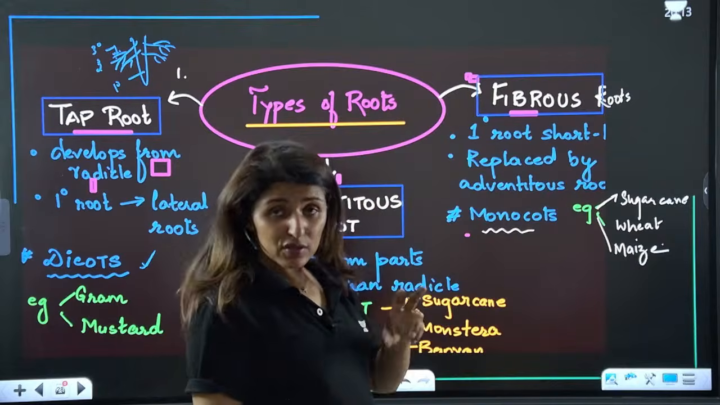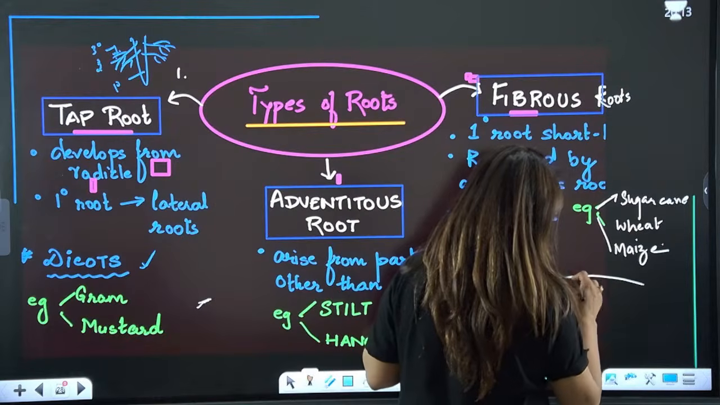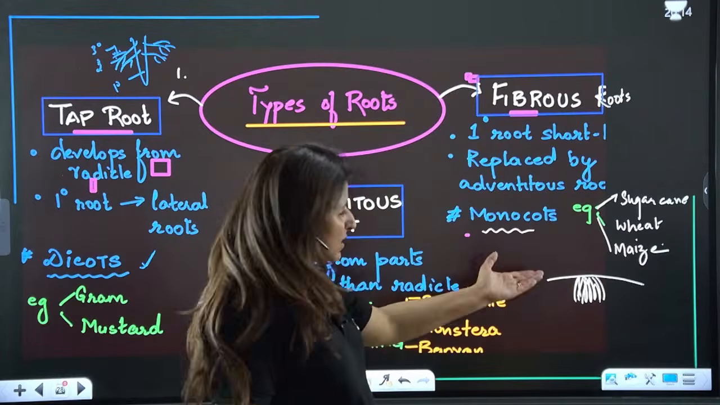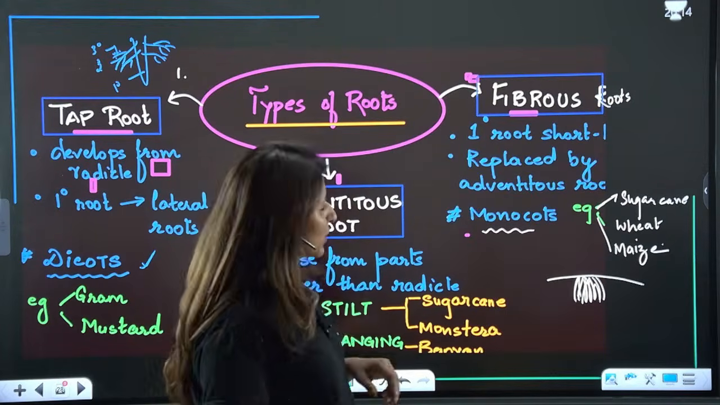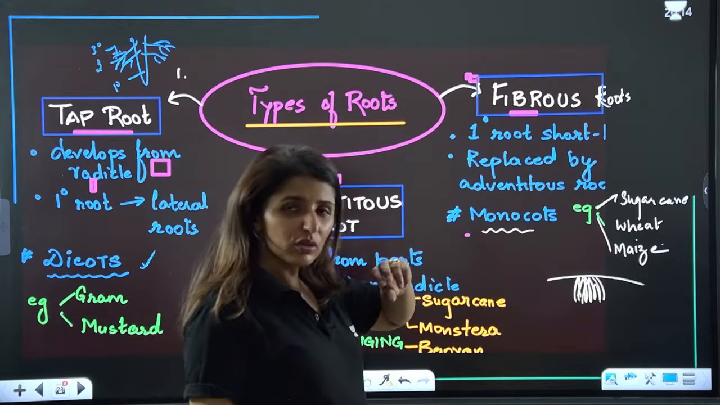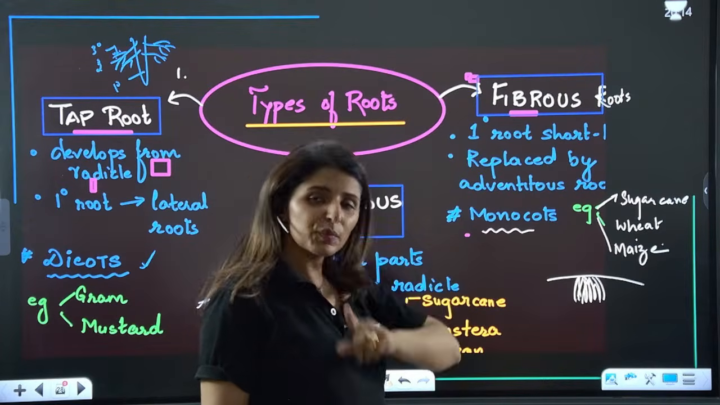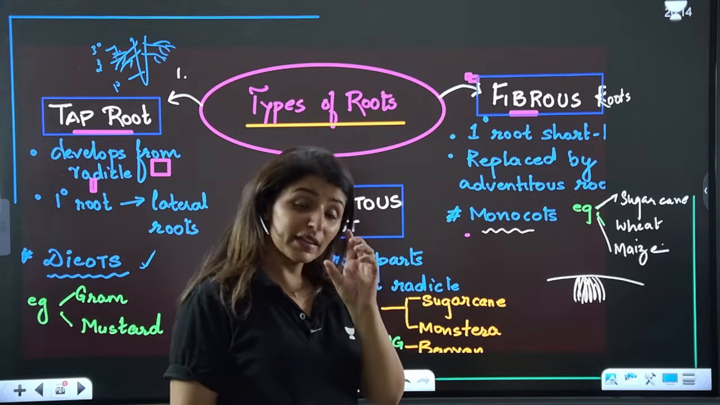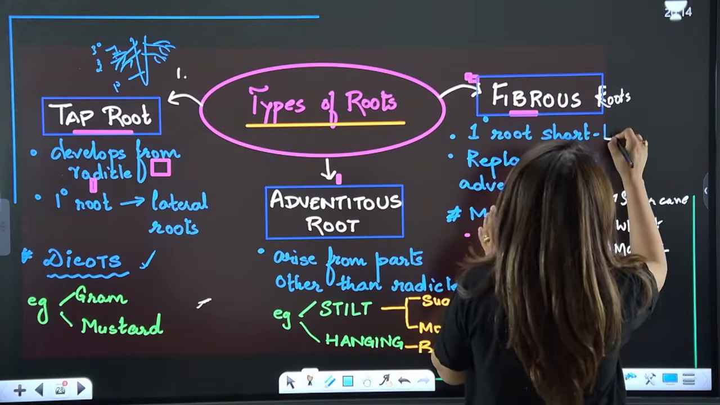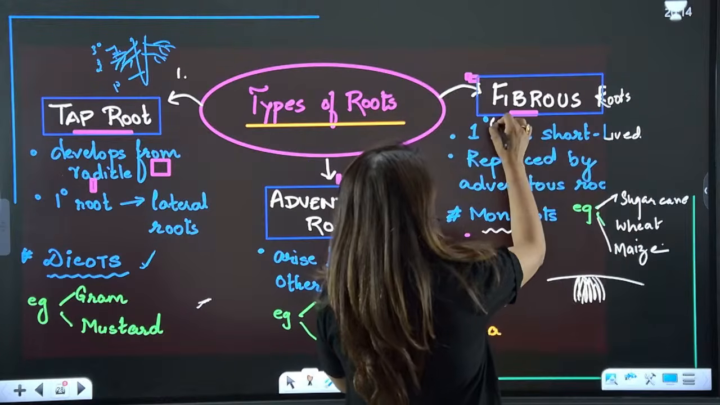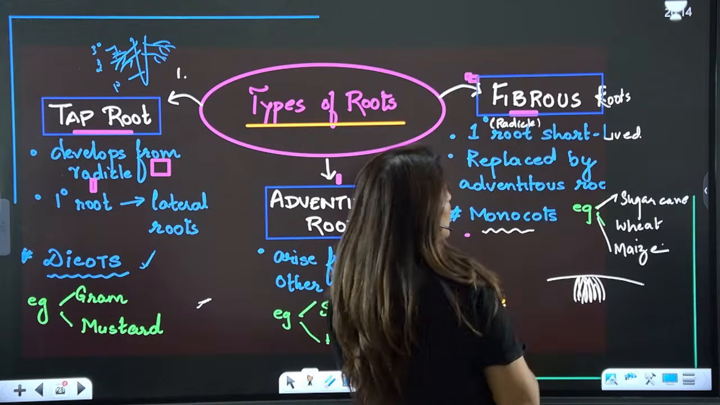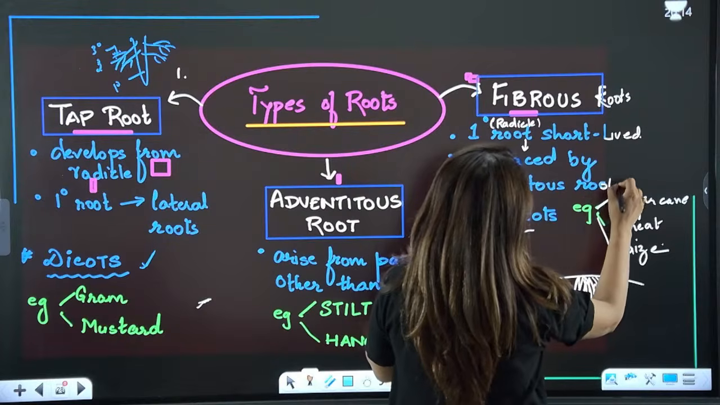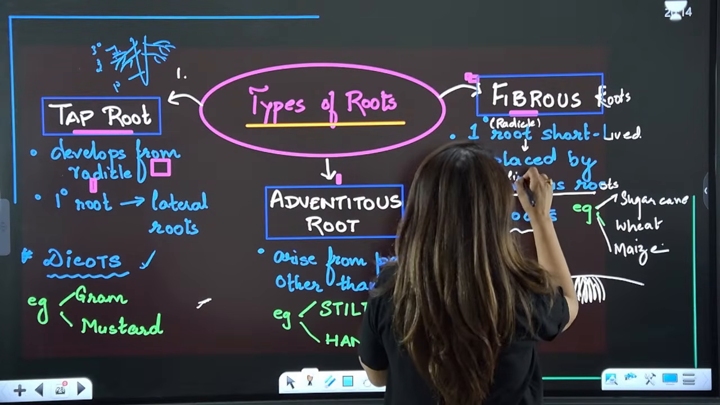Now in case of fibrous roots, see how they look. They look like this. This is how fibrous root looks. The point to be noticed is that in fibrous roots also, the root system began with the radicle. But the primary root that came from the radicle was very short-lived, and it was replaced by adventitious and fibrous roots.